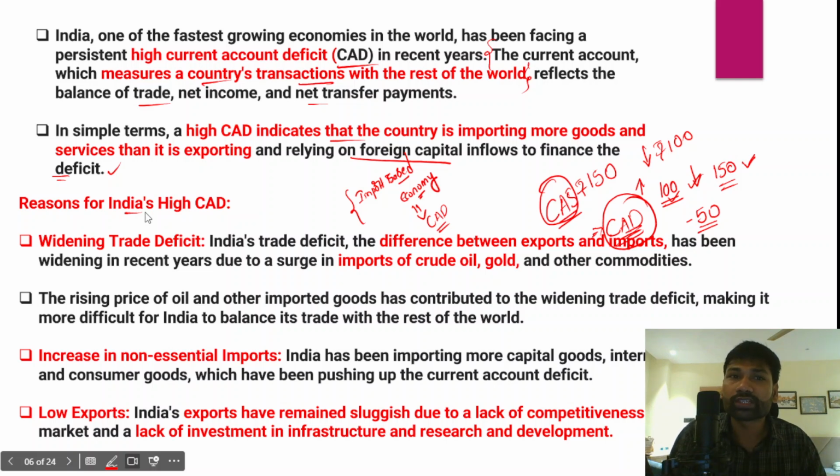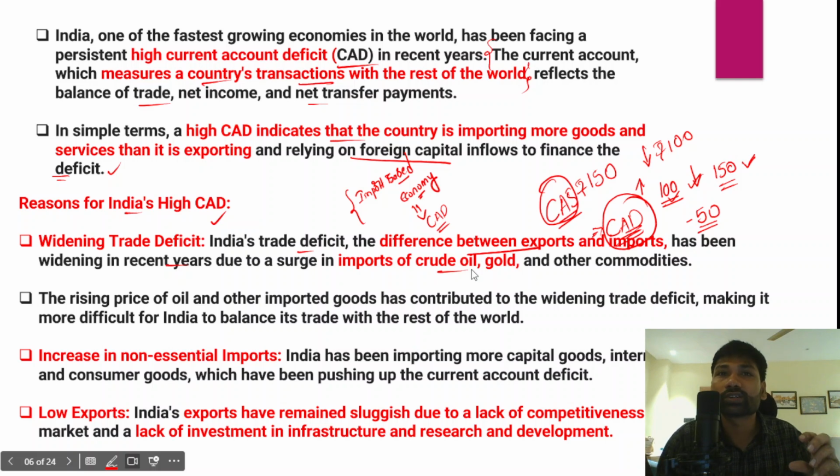The first and foremost reason for the high current account deficit is a widening trade deficit for India. Widening trade deficit in the sense that, in the trade between India and the rest of the world, we are exporting less than we are importing. Whatever we export is lesser than what we import from other countries. The difference between exports and imports is the trade balance, and this trade deficit has been widening in recent years, specifically due to some reasons.